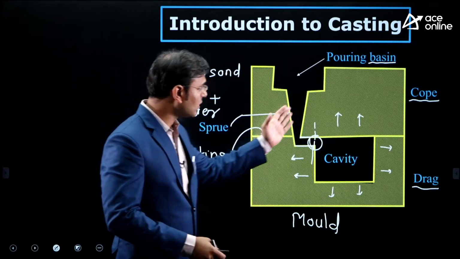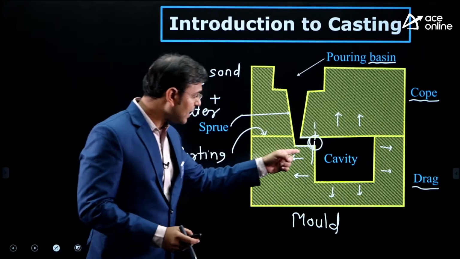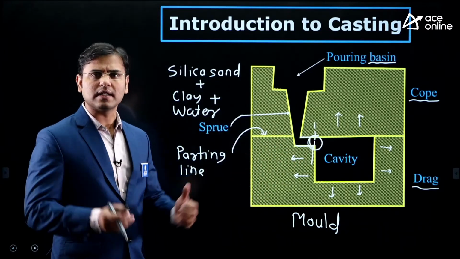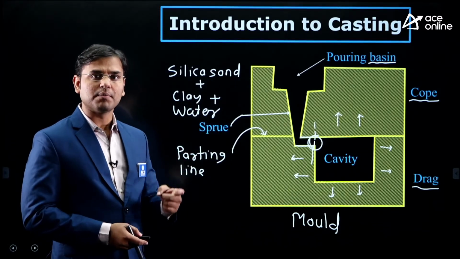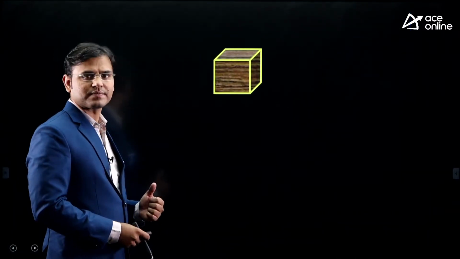I said that this total mold is made by molding sand. But I didn't say how to make that cavity. And that cavity is also known as casting cavity. How to make that casting cavity? That procedure I am going to tell. For that we need the pattern. Just see, I have taken one pattern here. You can see that this is the pattern.